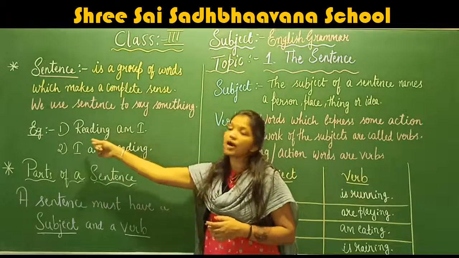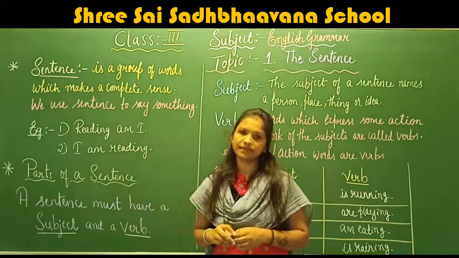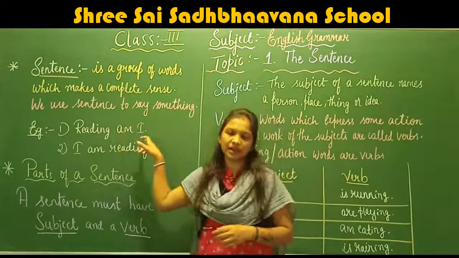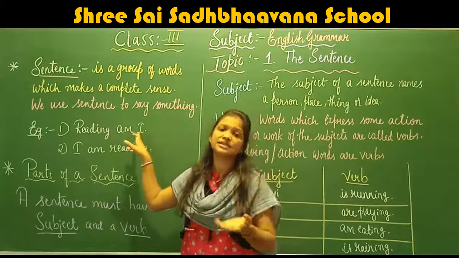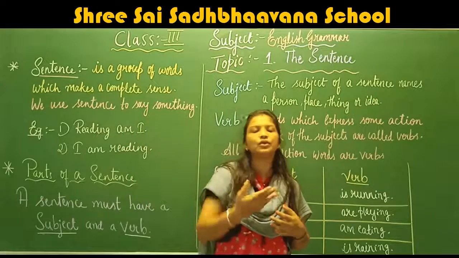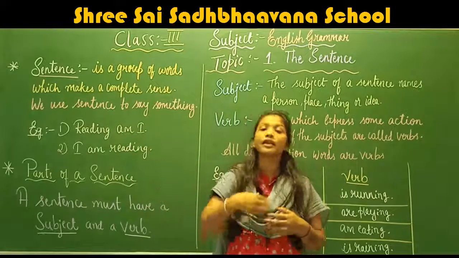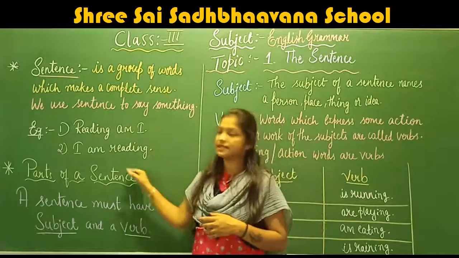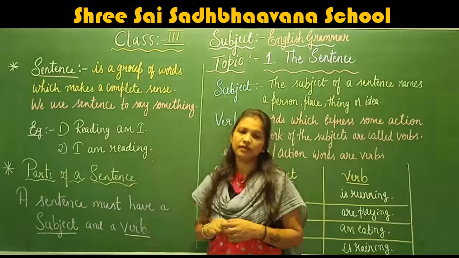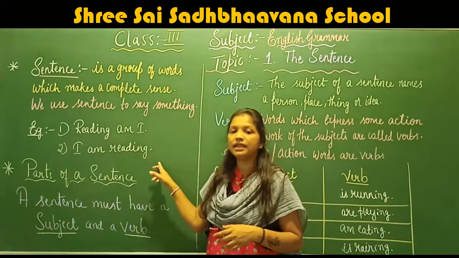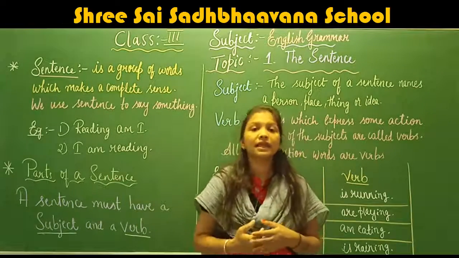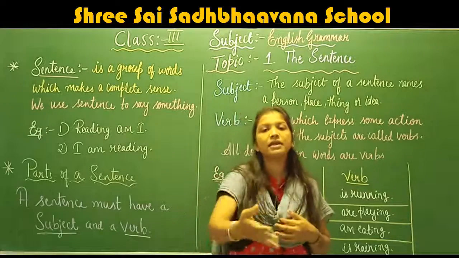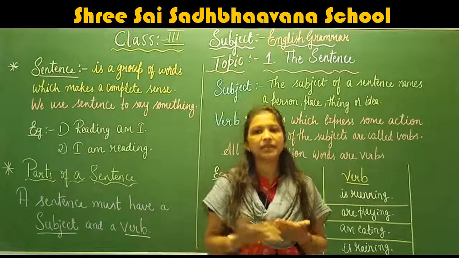Here the words are not arranged properly. Right. So when we say like this, reading am I, no person can understand what I want to talk to him or what I am telling to him or her. Right. But in the second sentence, I am reading. When I say I am reading, then the other person can understand easily what I am saying.